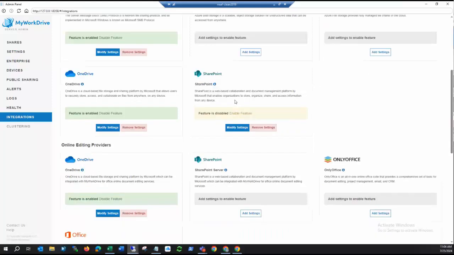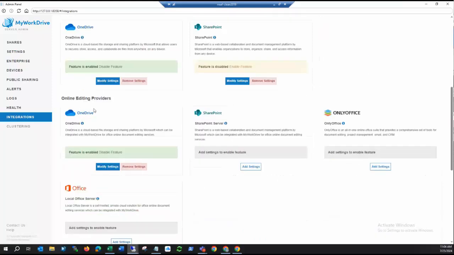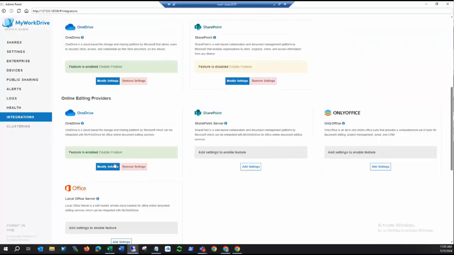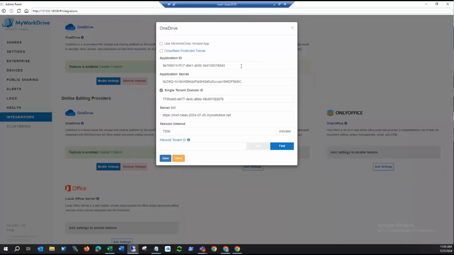If I scroll down here to Office Online editing providers, you can see we have OneDrive, SharePoint, OnlyOffice, or Local Office Server. If I modify the settings here, you can see that we've got OneDrive, and we've used an individual connection. This is the same one that we created for you, the one you use for Azure AD. In this case, the same application secret that we're going to remove before we post this video is in here. This is your own app, right? Because you had us create that, and that box was checked during that app registration.